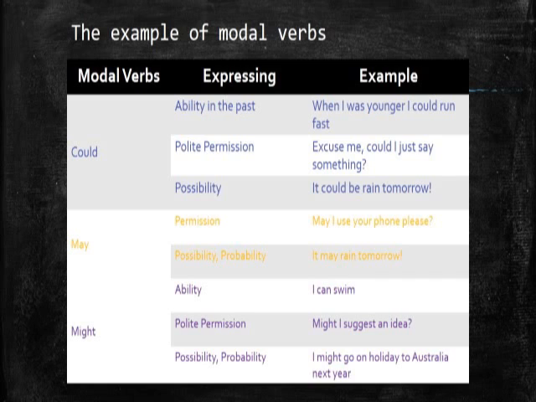And next, may. Of course, it can also be used as permission, like can or could. The example: may I use your phone, please? And then possibility and probability, the same as can and could, like it may rain tomorrow. It is the same. And then might. Ability.